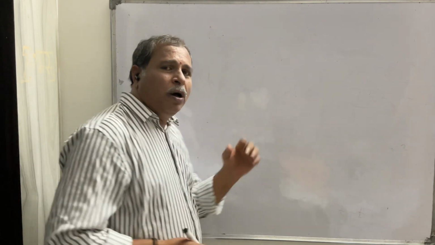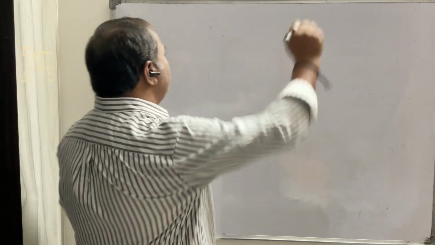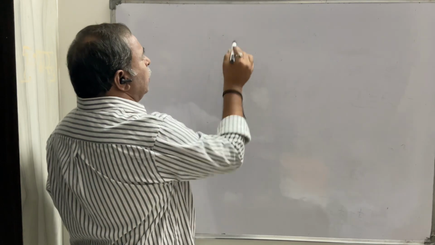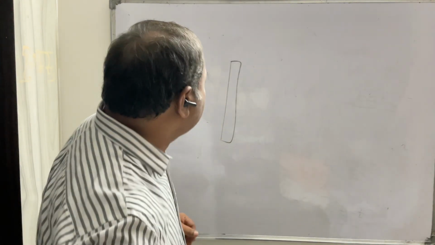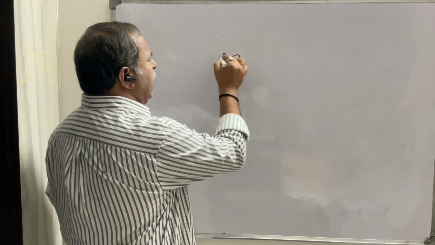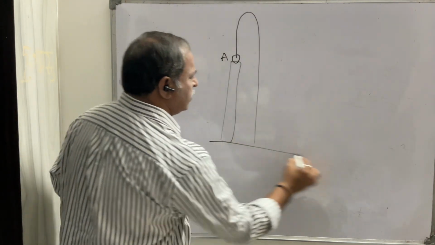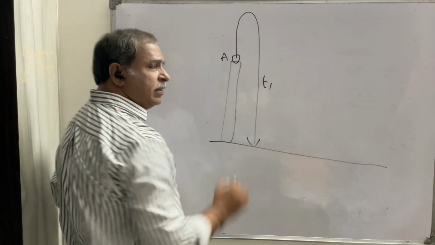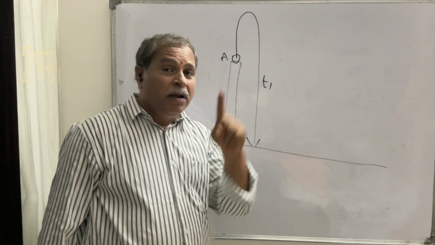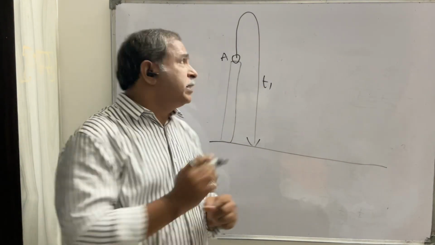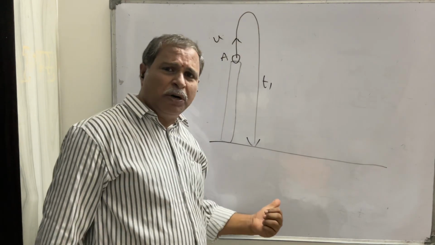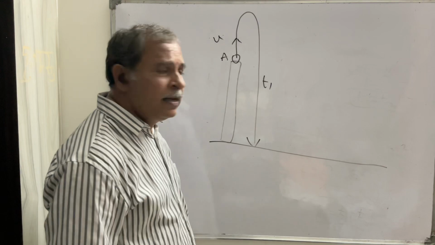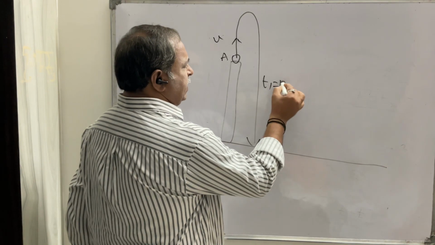So let us move to the third concept quickly. From the top of a tower, the first ball A is thrown vertically upwards. It reaches the ground in t1 seconds. From the top of a tower, ball A is thrown vertically upwards with some velocity u. Then it reaches the maximum height and falls onto the ground in t1 seconds, which is 10 seconds.